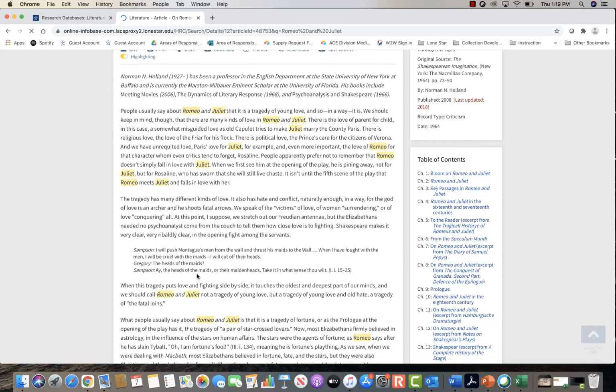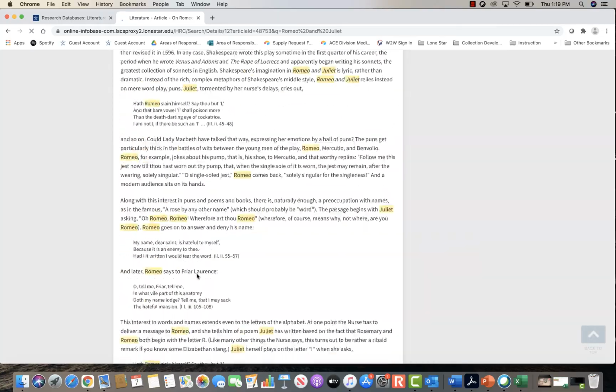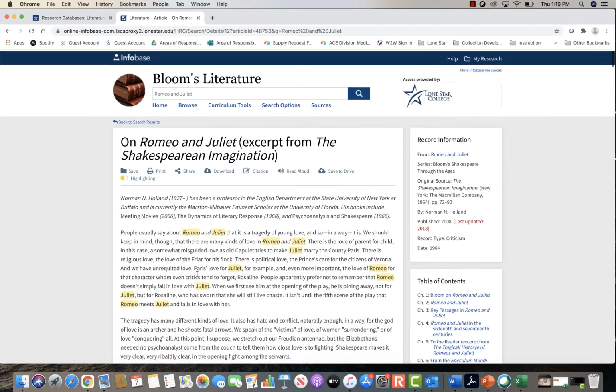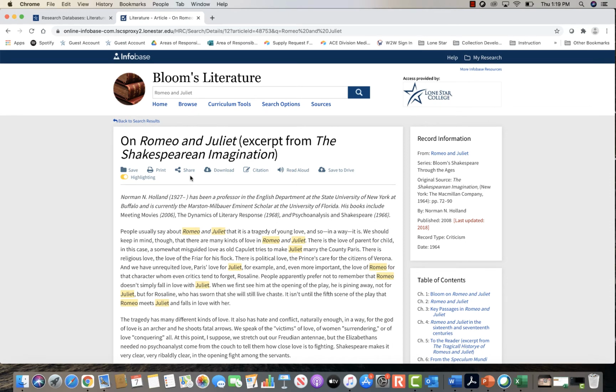And again, if you see that this is an article that you can use for your research paper, you still have these tools here at the top as well. They were on the reference tab for those reference articles, but they're also in the literary criticism ones as well. So that's a little bit how you would search in Bloom's Literature for reference resources and literary criticism.